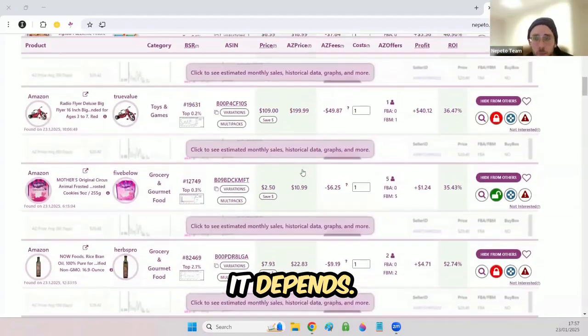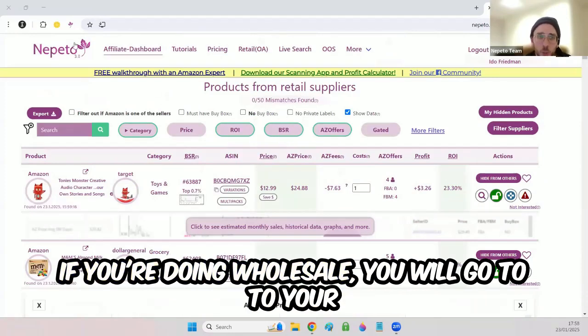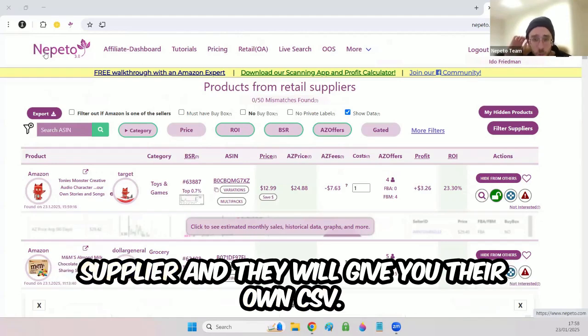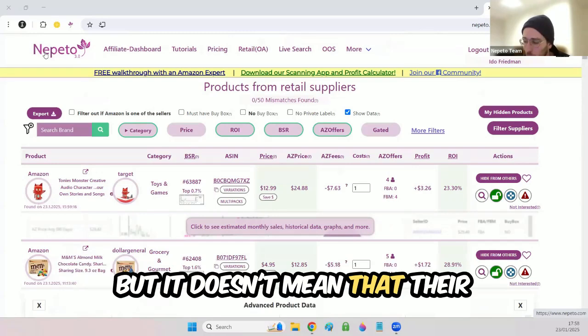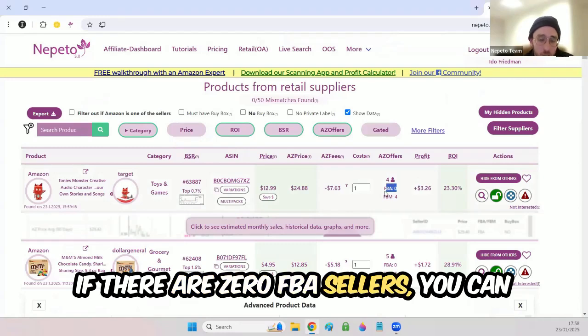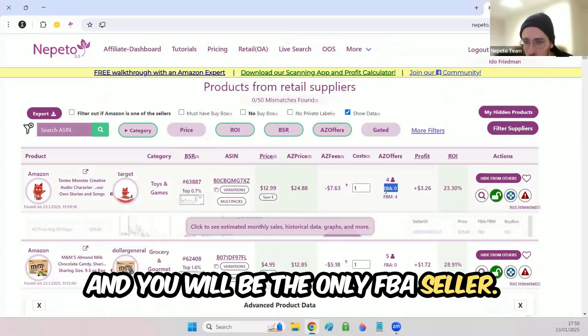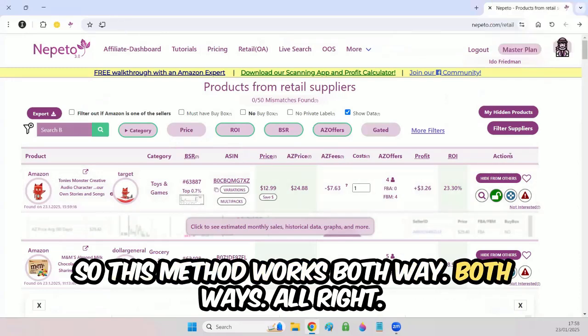It depends on what your supplier gave you. If you're doing wholesale, you will go to your supplier and they will give you their own CSV, but it doesn't mean that their products will have zero FBA sellers. If there are zero FBA sellers, you can do it as well because you are a seller and you will be the only FBA seller. So this method works both ways.